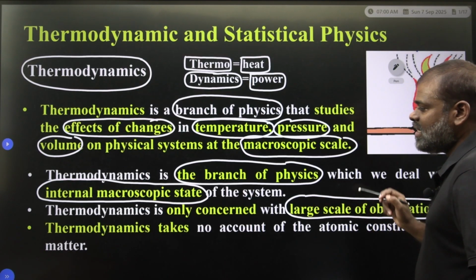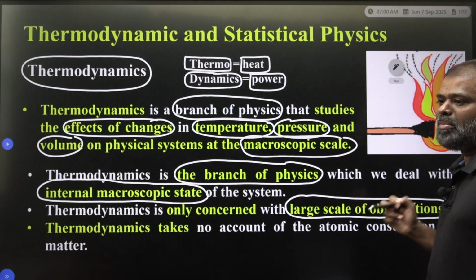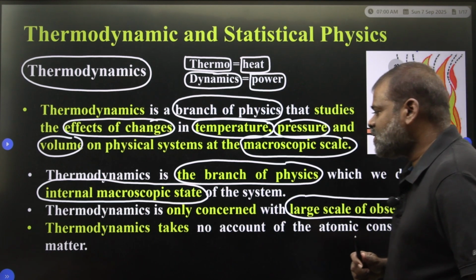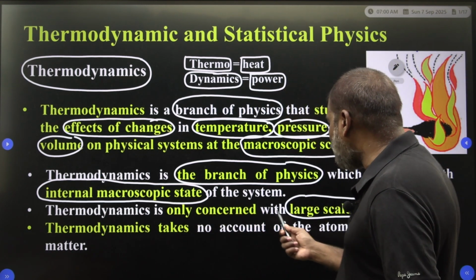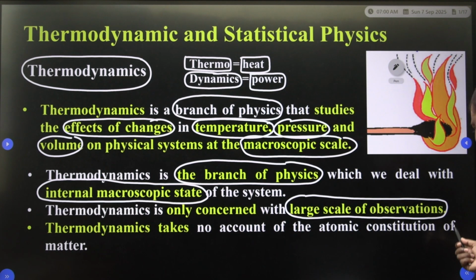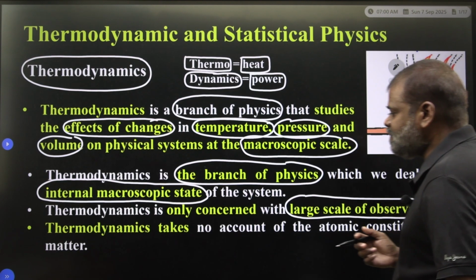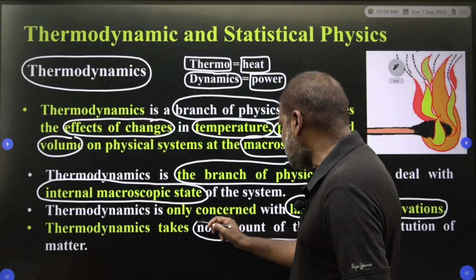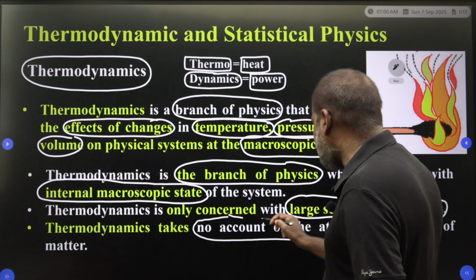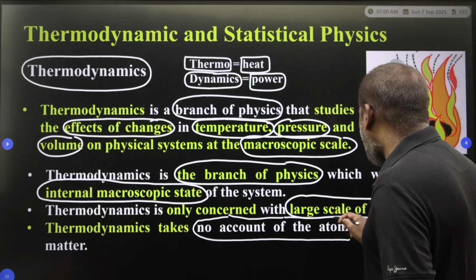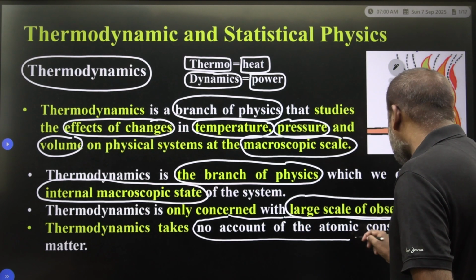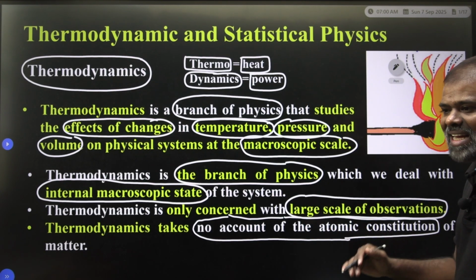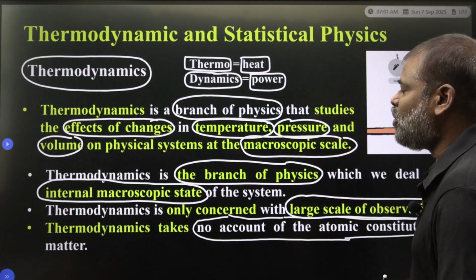So that's why thermodynamics is a macroscopic phenomenon. Thermodynamics takes no account of the atomic constitution of matter, meaning the internal structure of the atom it won't consider. These are the introduction of thermodynamics.